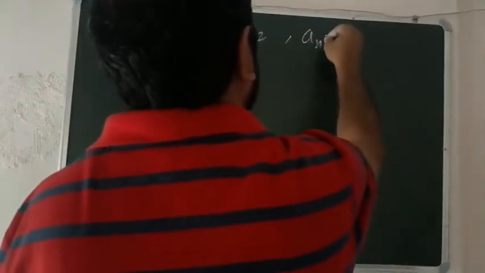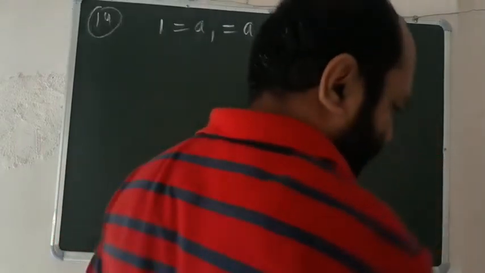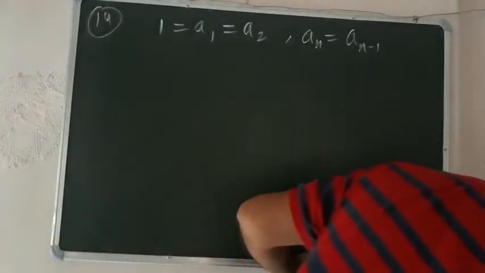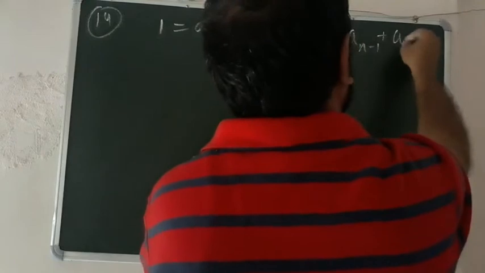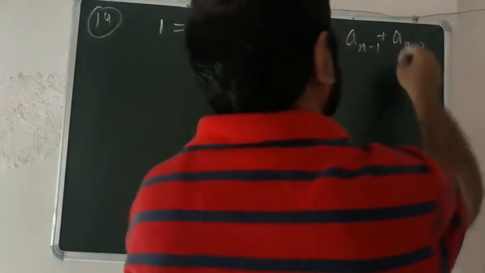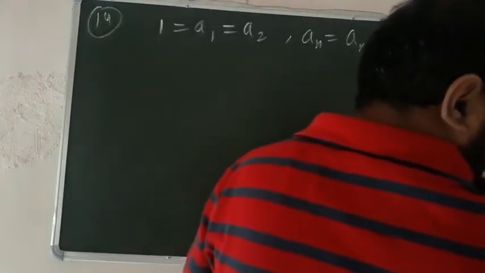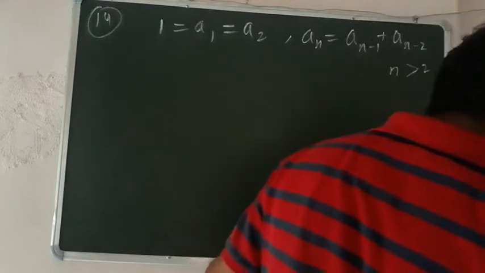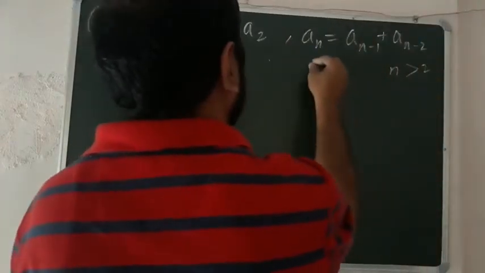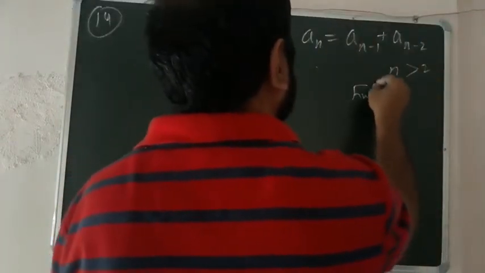And an is equal to an minus 1 plus an minus 2, where n is greater than 2.